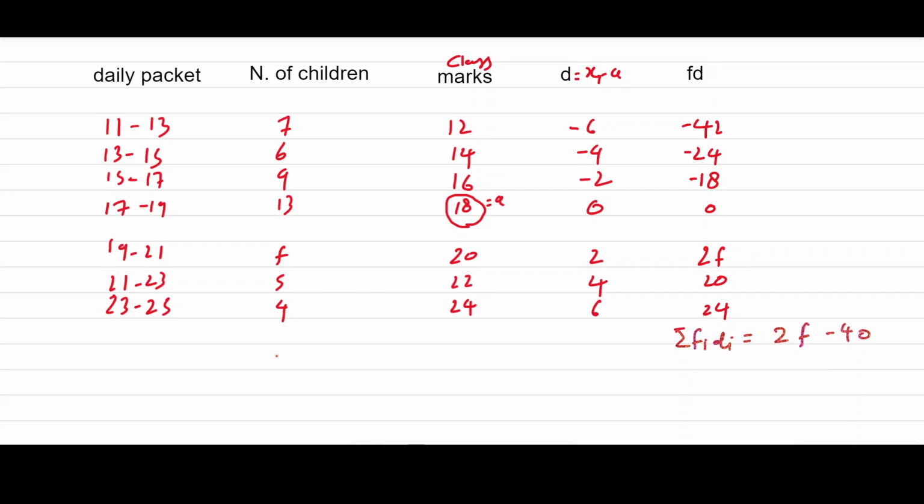So for the number of children, sigma fi, we first add f, and after adding we get f plus 44. Clear?